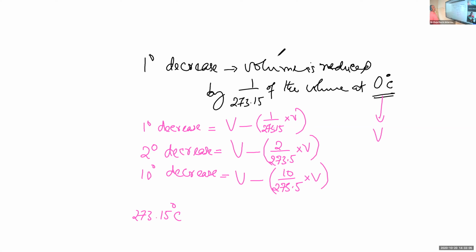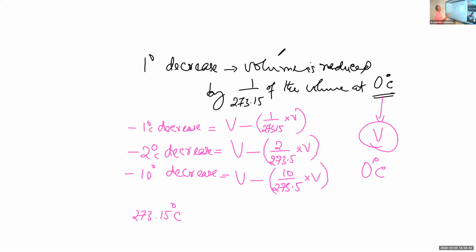273.15 degrees. The temperature is decreased. If it decreases by 1 degree, it is minus 1. We are starting from 0. This volume V is the volume at 0 degrees Celsius. So if the temperature is decreased by 1 degree, the new temperature is minus 1 degree Celsius. A 2 degree decrease gives minus 2 degrees Celsius.